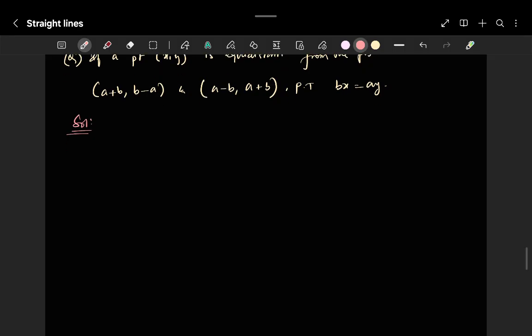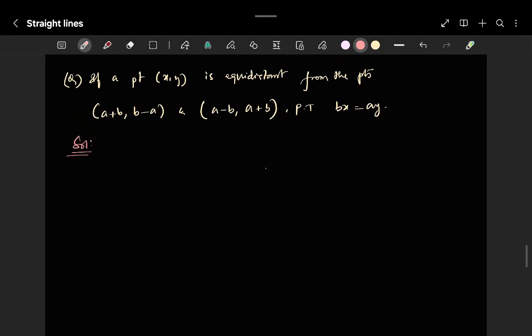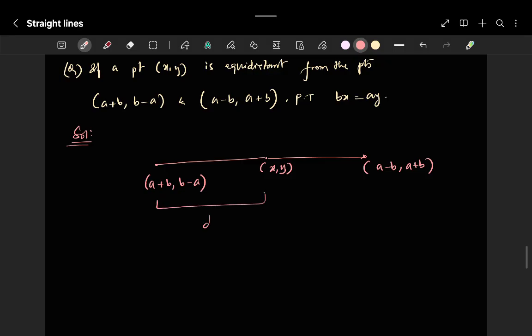So observe it. Equidistant, in the sense, what is the scenario? There is a point (x, y), and this point is equidistant from two other points. Let us consider this is the point, and another point is (a plus b, b minus a), and this will be (a minus b, a plus b). You can solve this by using two methods. One method is the distance formula. Equidistant means the same distance d.